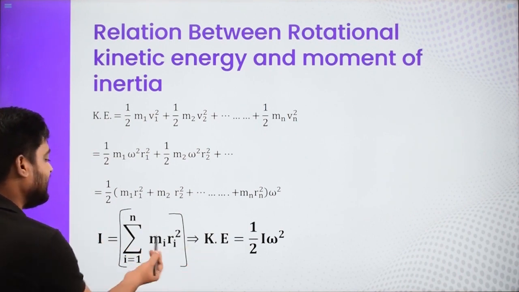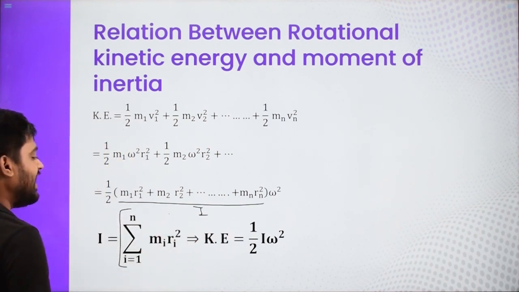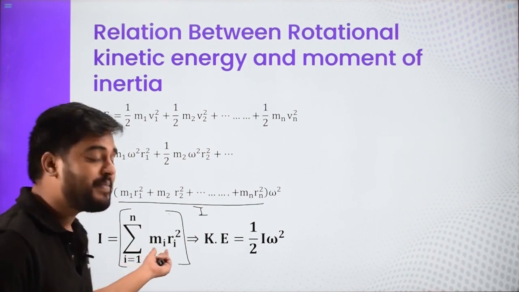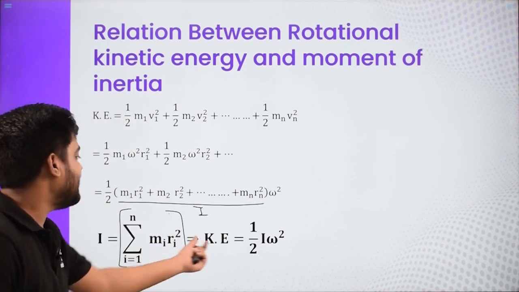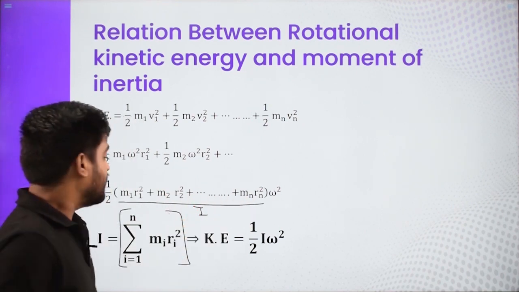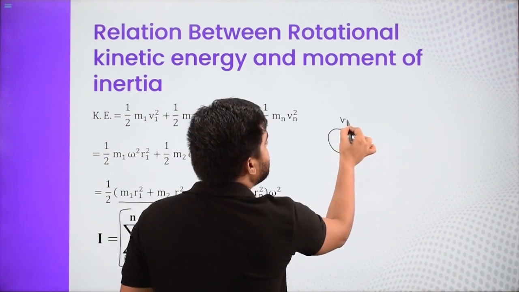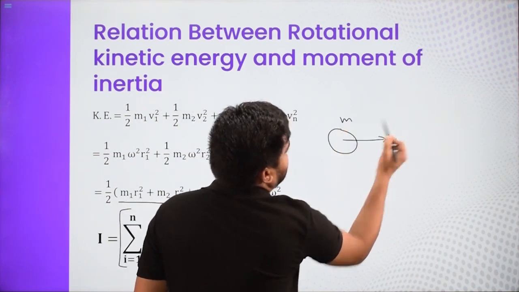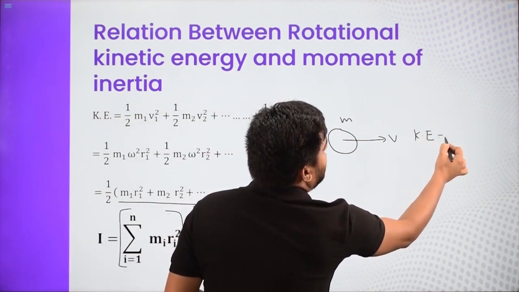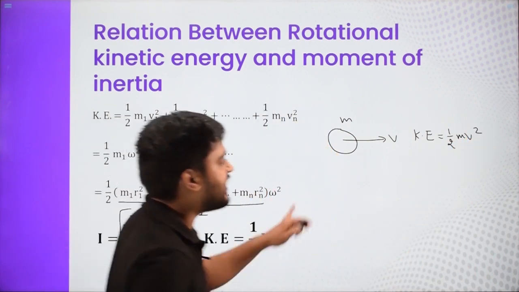So if I define this bracket as I, the moment of inertia, then my moment of inertia is this summation of all mi ri square, and the kinetic energy expression becomes half I omega square. Now, what is the role of this? If there is a mass m moving with velocity v, then the kinetic energy is given by half m v square. So this is the kinetic energy of translation.